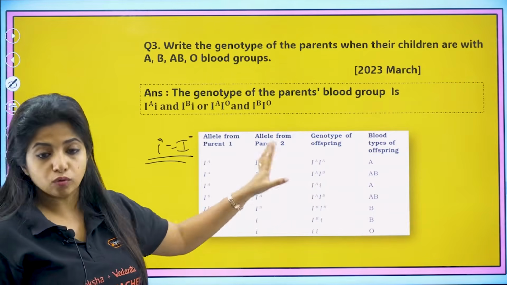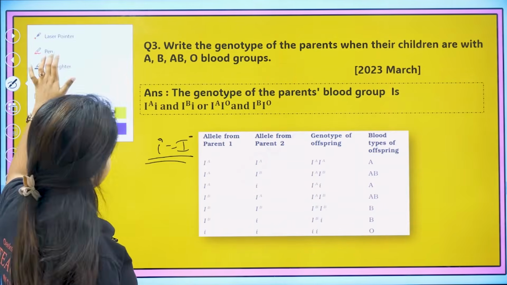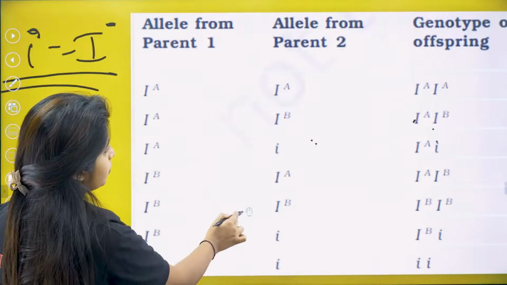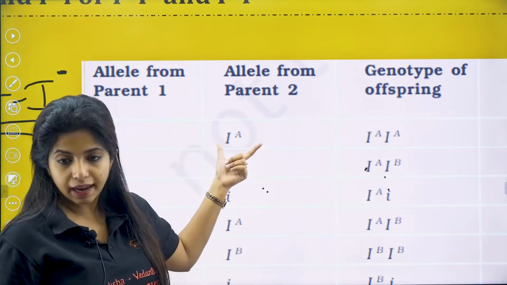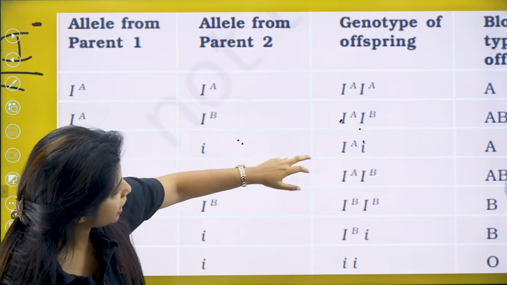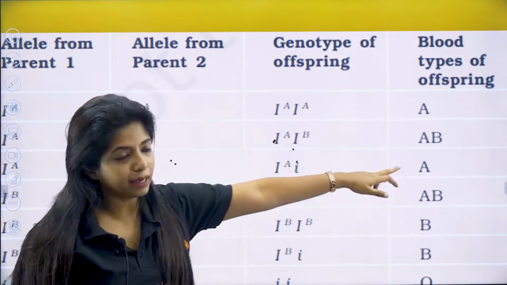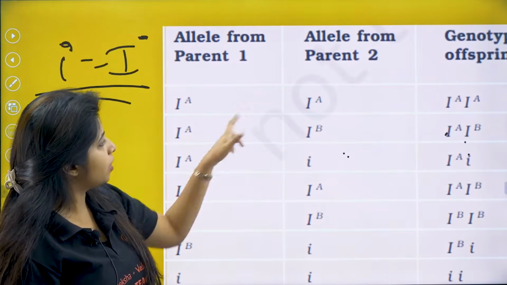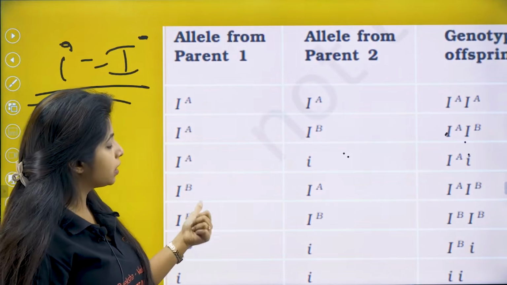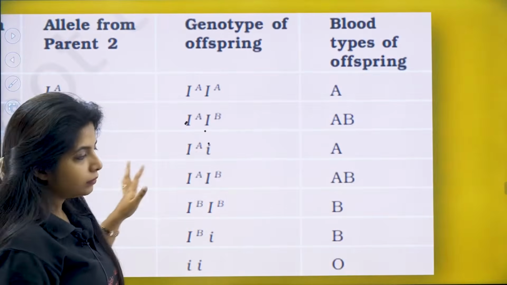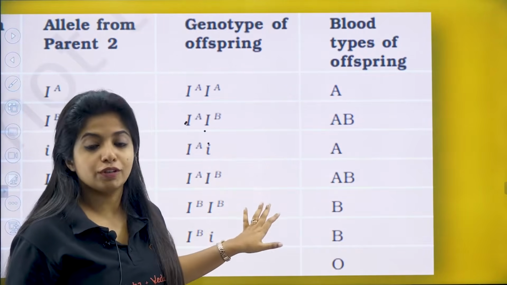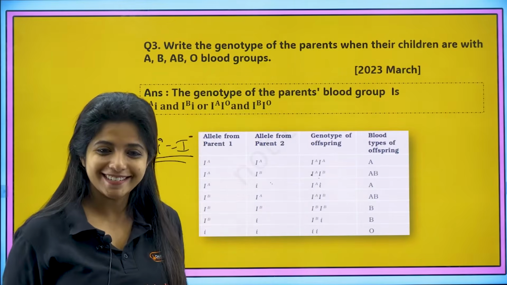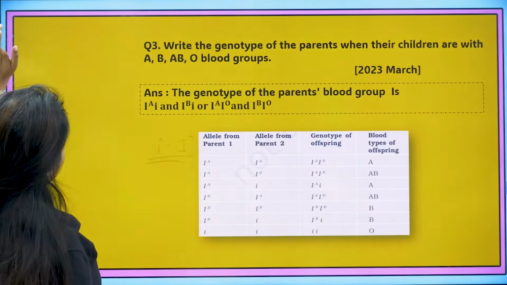Okay, how do you get the blood groups? For an A blood group you need both IA, or else you need one IA and IO. In that case also you get A blood group. When do you get AB blood group? When it is IA, IB from one parent, or this can be the other way around also. Here IB and that IA. Same way, you will get AB blood group. So you need to know this chart. If at all you are messing around with this chart, probably you might lose your marks. Cool? Done? Fine. Now, going ahead with the next thing.